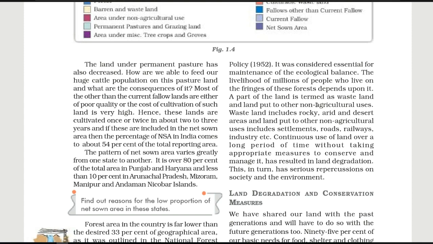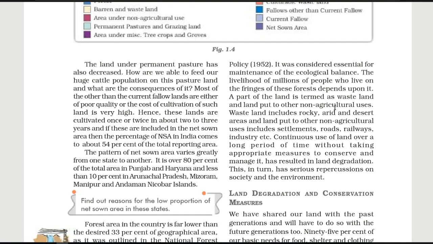A part of the land is termed as wasteland. So the people, especially here we talk about the tribal community, those people who live on the borders of this forest area, for all their livelihood, for all their needs, they totally depend on the resources of this forest. A part of the land is termed as wasteland and land put to other non-agricultural uses.